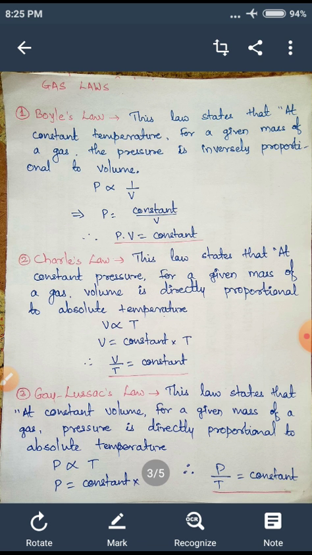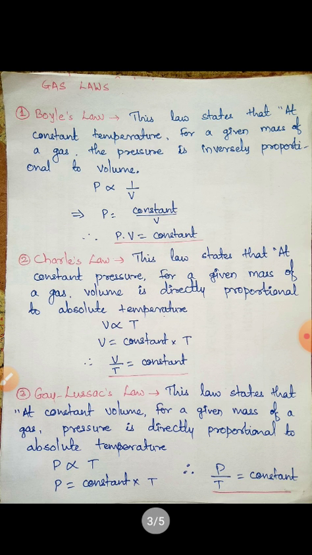Then the third law is Gay-Lussac's law. What does this law state? This law states that at constant volume, for a given mass of a gas, pressure is directly proportional to absolute temperature. Here volume is constant and pressure is directly proportional to absolute temperature. Therefore P is proportional to T, so P is equal to constant into T. I take T to the other side, therefore P divided by T is constant. This is the expression for Gay-Lussac's law.